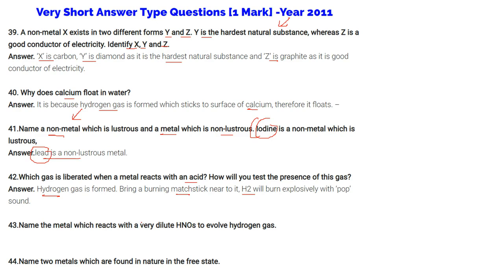Name the metal which reacts with very dilute HNO3, nitric acid, to evolve hydrogen gas. So this is magnesium. Magnesium reacts with dilute HNO3 to evolve hydrogen gas. Name two metals which are found in nature in the free state. So these are gold and silver. That is why we can mine them.